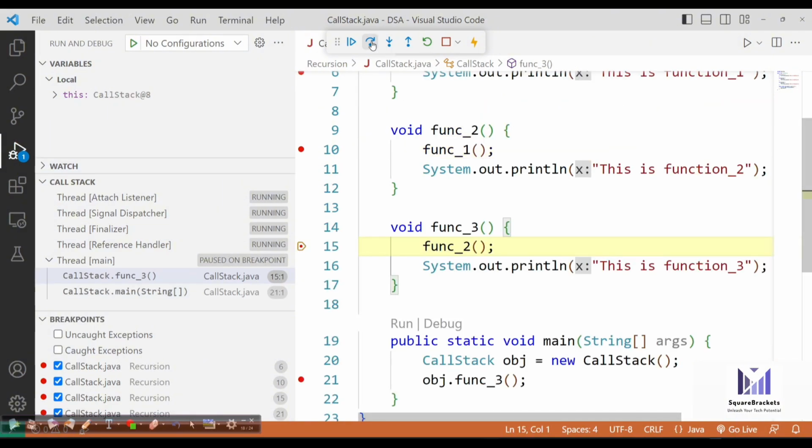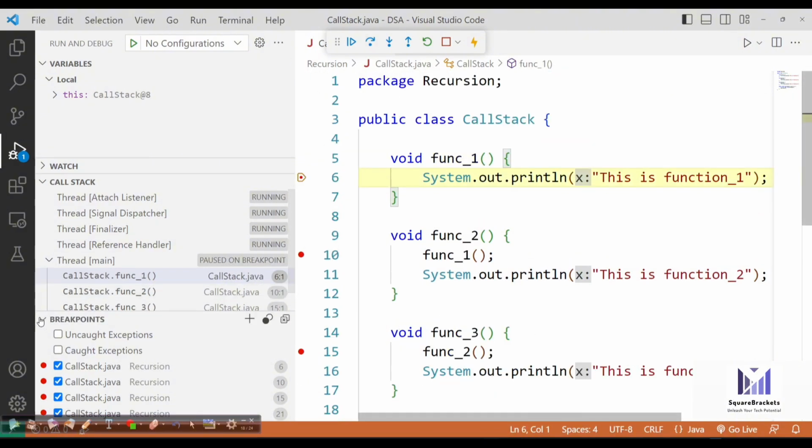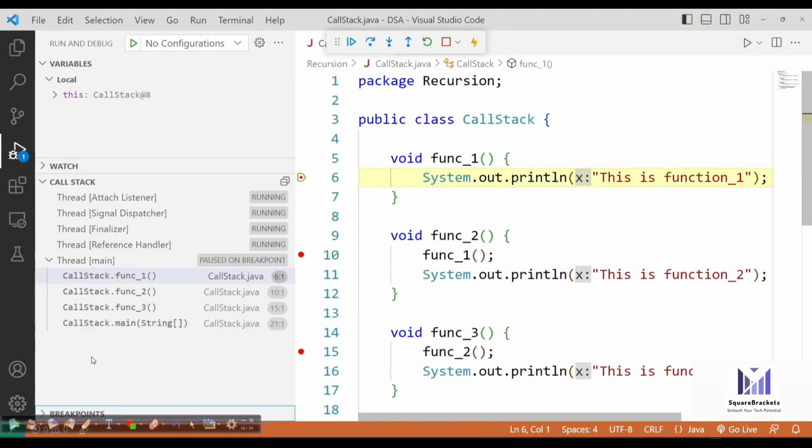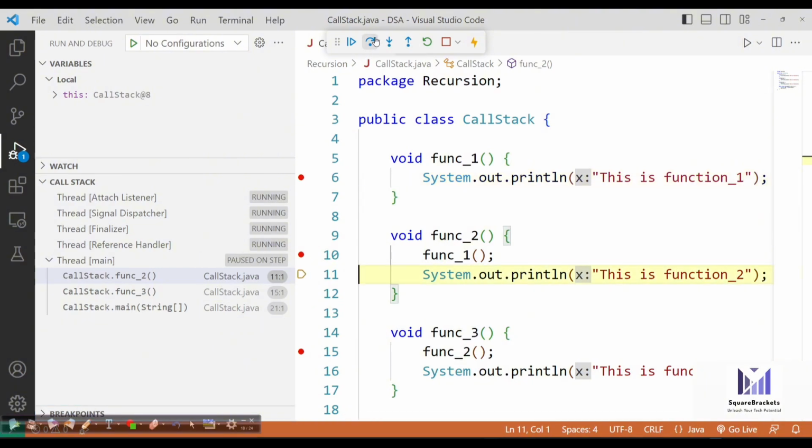Let's proceed. Now you can see in the stack another function is pushed, that is function 3. Function 3 will not be executed because it is going to call function 2. Then it is going to call function 1. Now you can see in your call stack, what do we have? Main, then 3, then 2, and then 1. Now finally, the function 1 will be executed. Then function 2 will be executed. Now you can see from the stack, function 1 is being popped out. We don't have function 1 anymore inside our call stack.